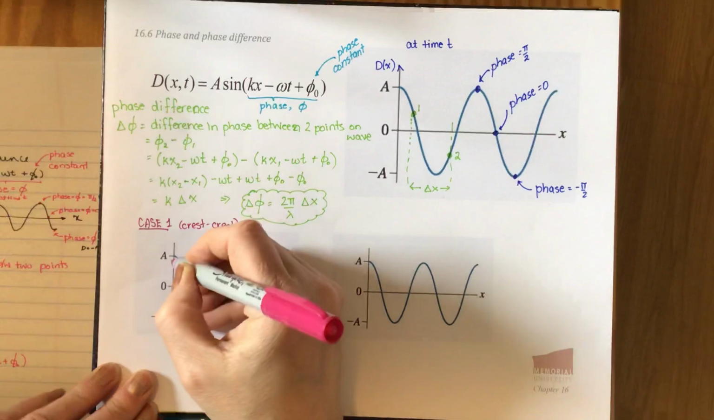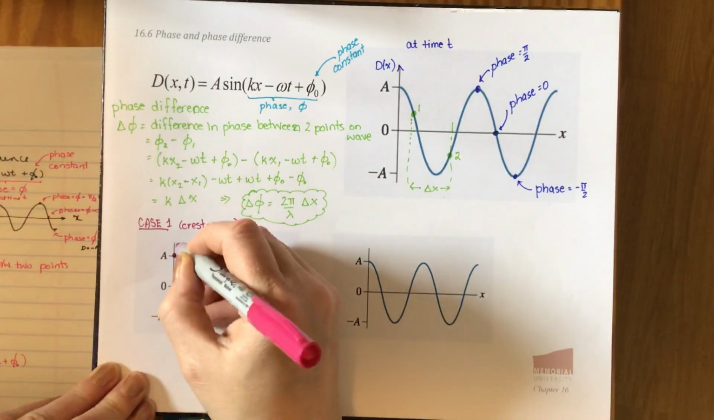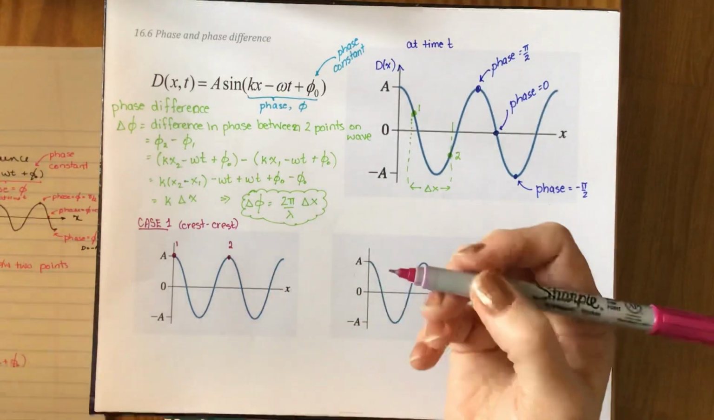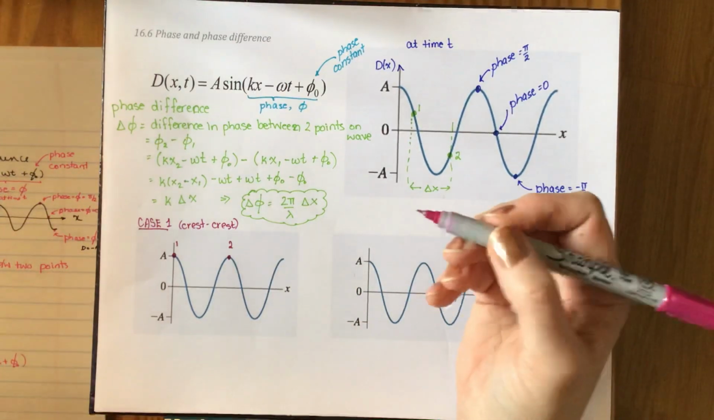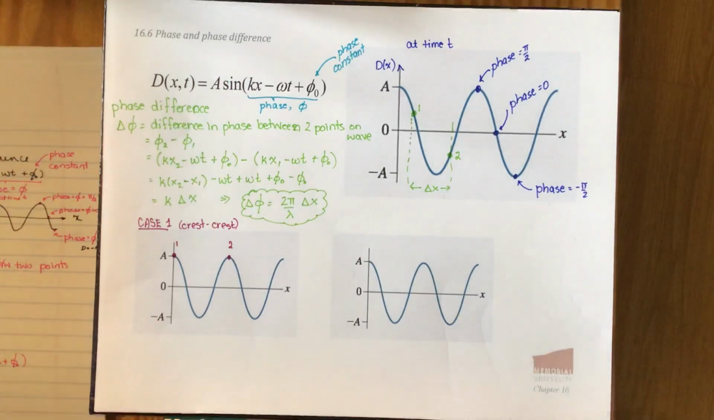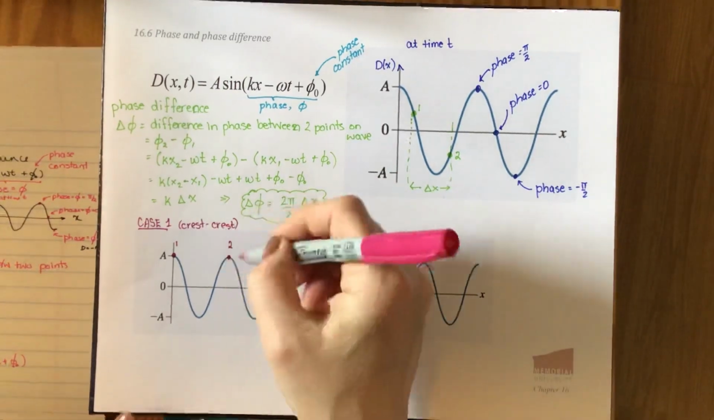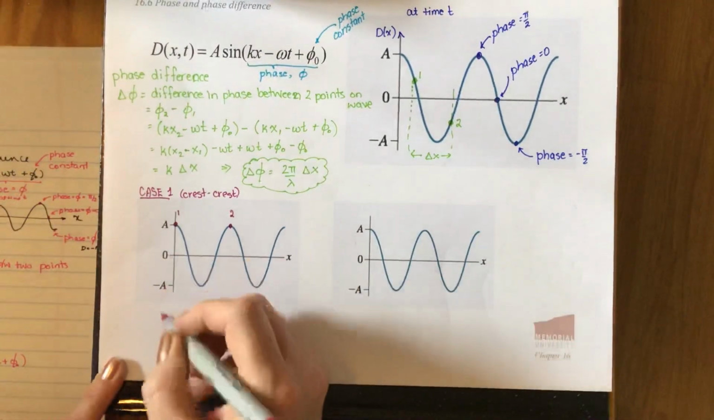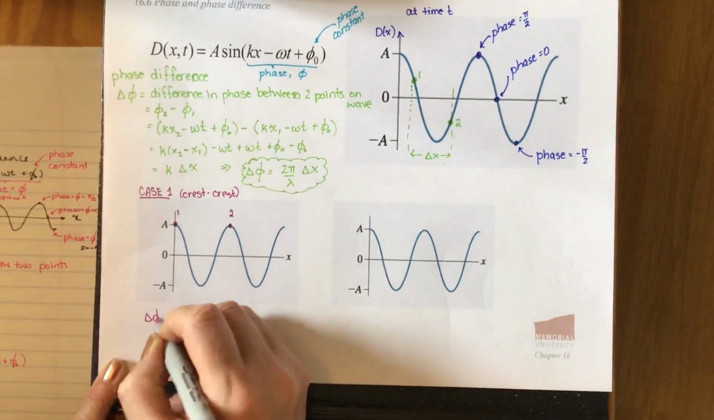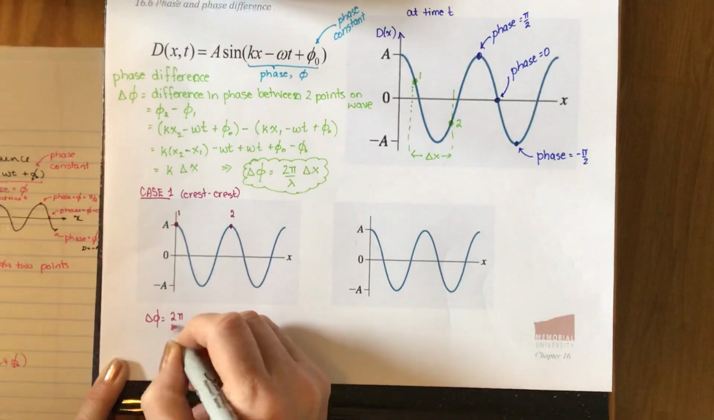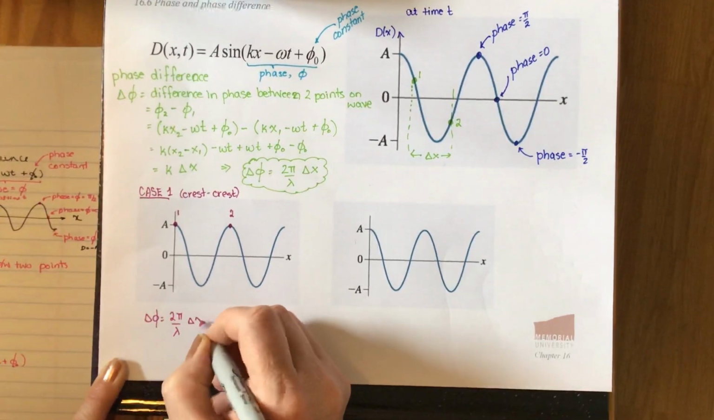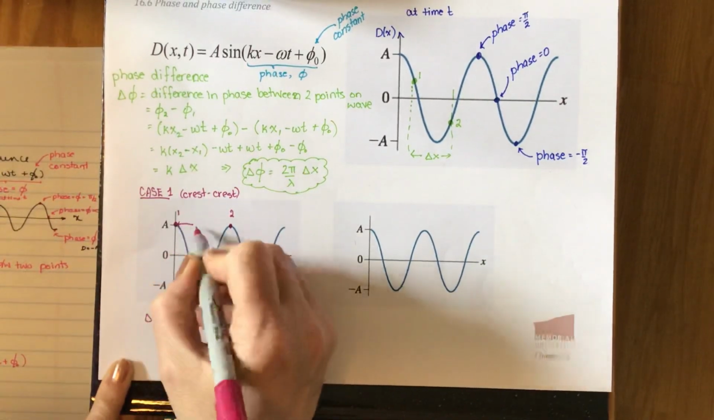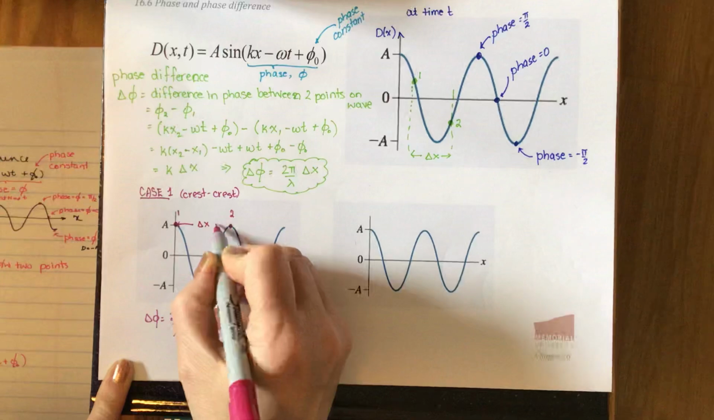So that means I'm going to pick this as my point 1, and I'm going to pick this as my point 2. And I'm going to try and find the phase difference. You might be able to just see this in your head, which is fine, but after we see what the phase difference is here, we'll make a general result as well. So my phase difference, delta phi, is 2 pi over lambda times delta x. And our delta x in this case is the horizontal distance between points 1 and 2.